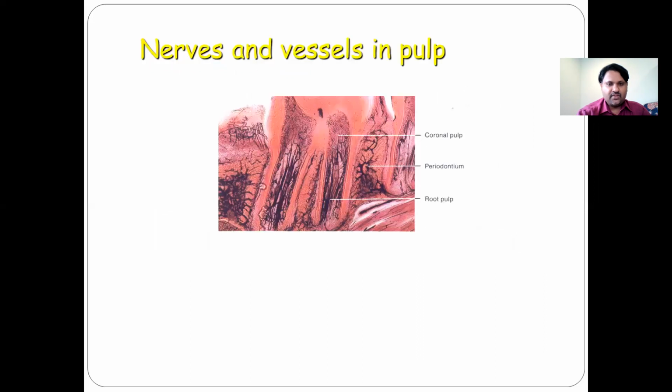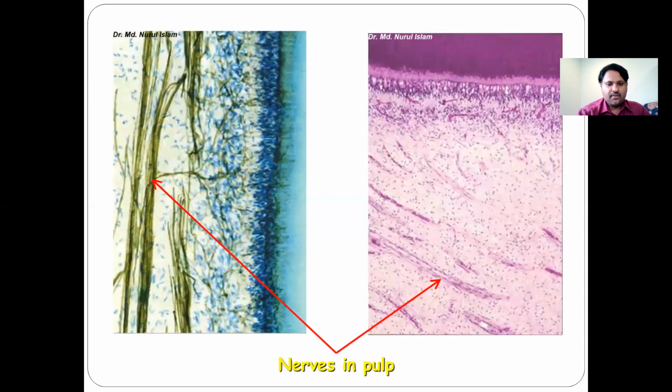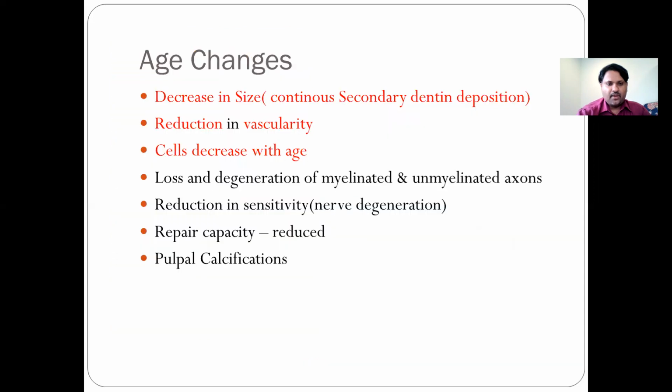So you can see the nerves and the vessels, the pulp. Again, you can see the cross-section nerves. Now, the next topic, which is important, is the age changes that are seen in the pulp. Again, it has been asked as a short note question. So what we need to remember is the headings first.